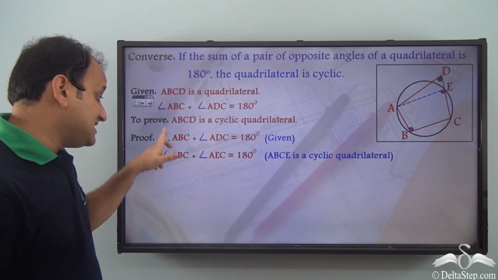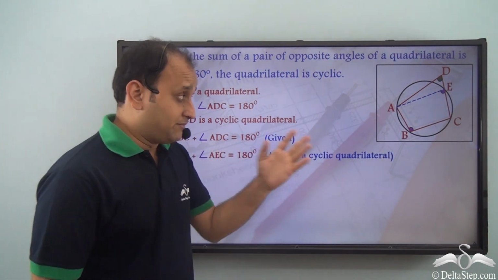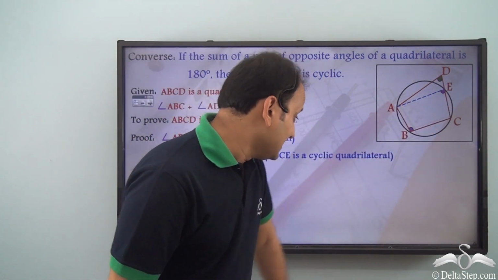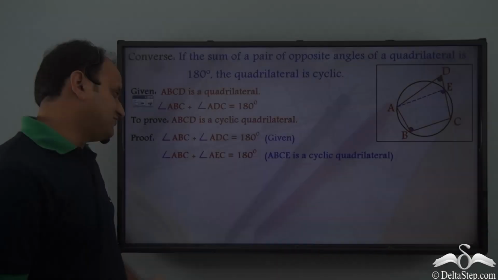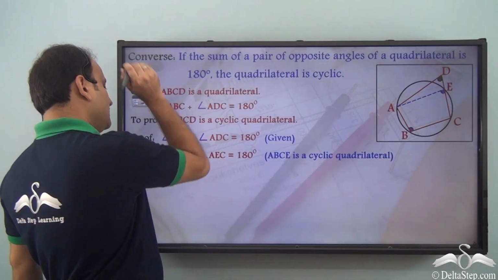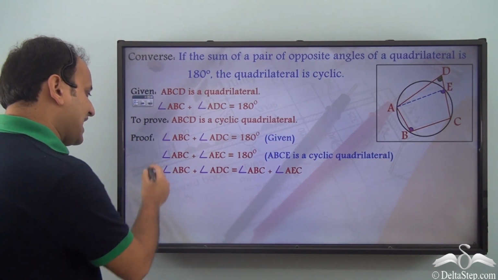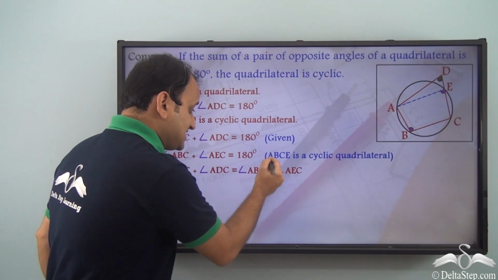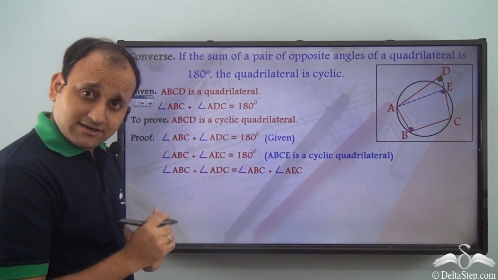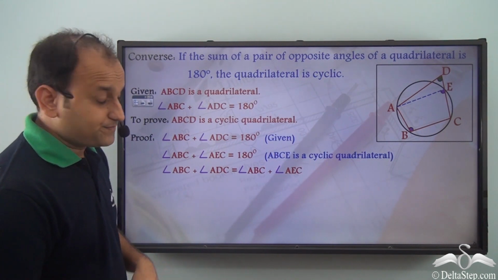Now, angle ABC plus angle AEC is equal to 180 degrees again, because ABCE is a cyclic quadrilateral. Now, from these two equations, we can say that angle ABC plus angle ADC is equal to angle ABC plus angle AEC, because on both the sides we have 180 degrees.